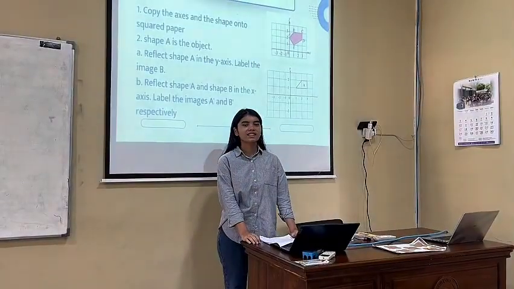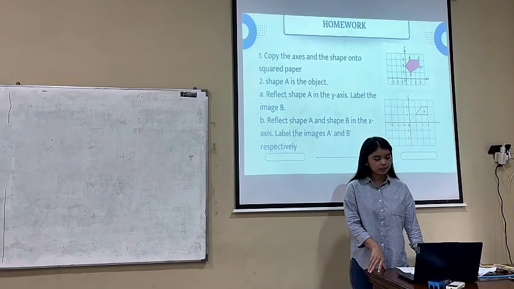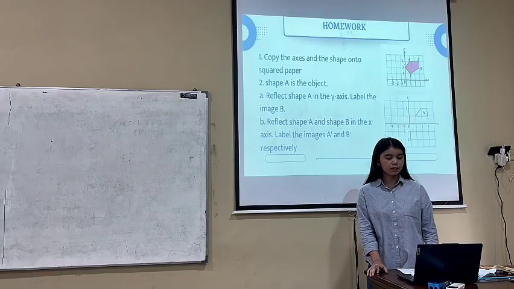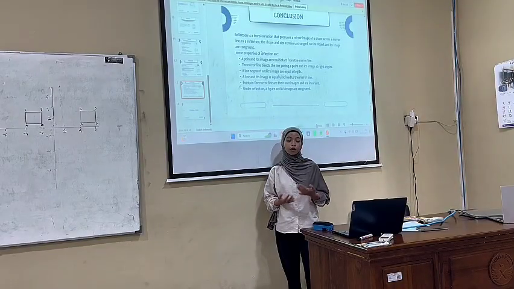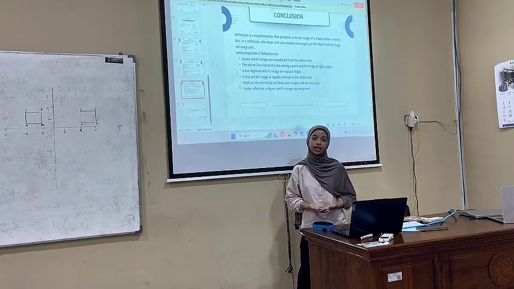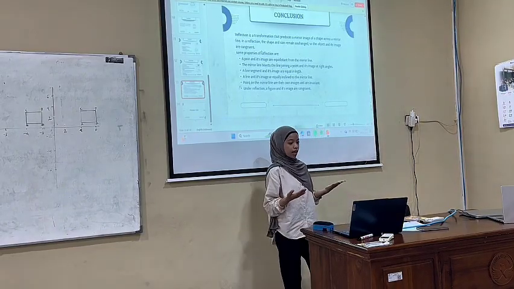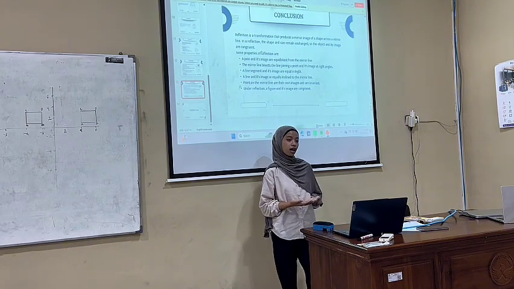Okay, class, any questions? No, Miss. Okay, today we have learned about reflection. Who can explain what reflection is? Reflection is a transformation that creates a shape across a mirror. Very good. In conclusion, reflection is a transformation that produces a mirror image of a shape across a mirror line. In a reflection, the shape and size remain unchanged, so the object and its image are congruent.